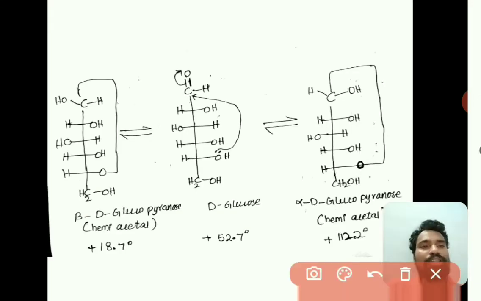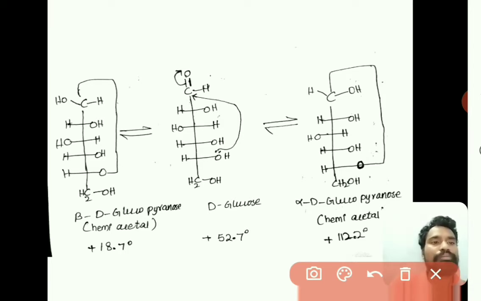So based on all these reactions and tests, from mutarotation and the negative reaction with ammonia, sodium bisulfite and Schiff's reagent, we may confirm that glucose has a cyclic structure, right. Two types of cyclic structures are possible for glucose.